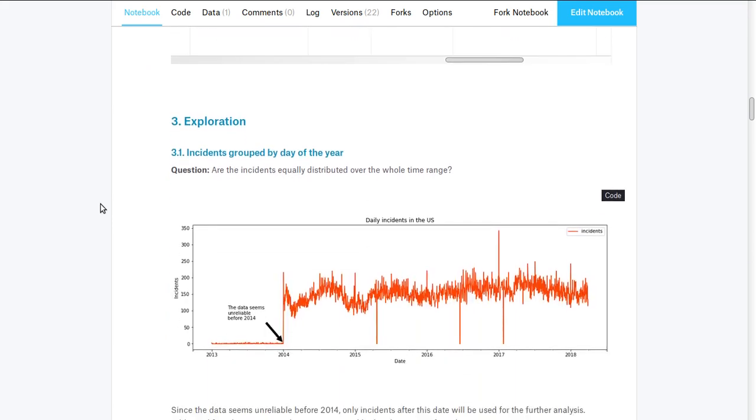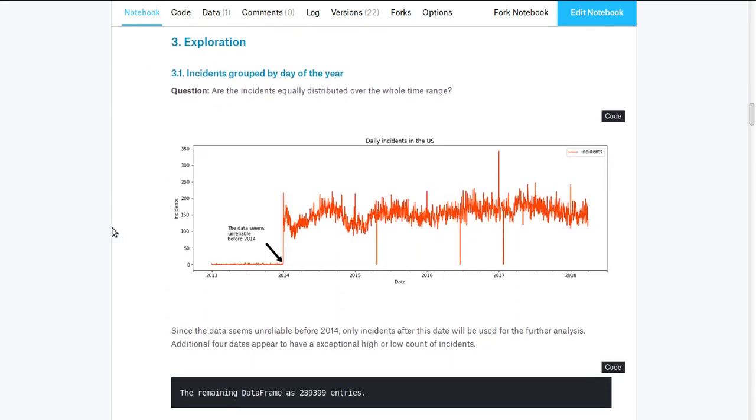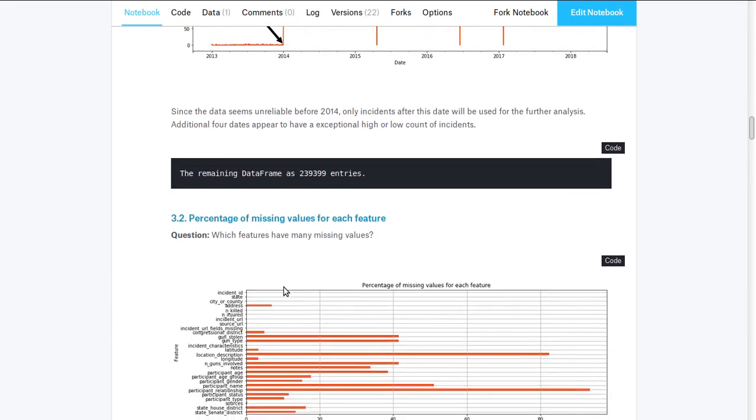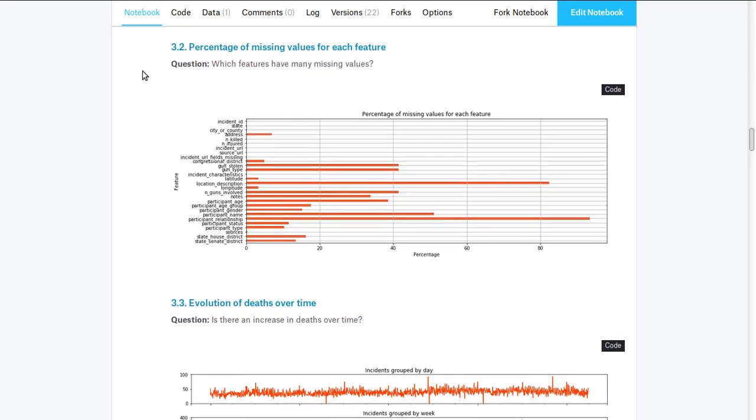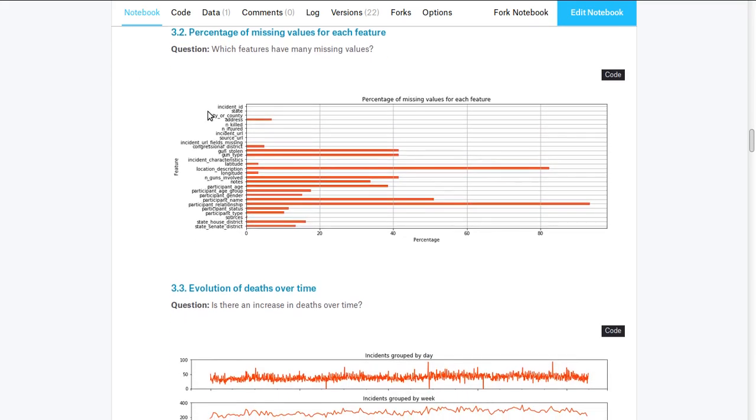By counting the incidents for each single day, you can see the data seems highly unreliable before the year 2015. That's why I've excluded all data points earlier than this date. The remaining data has 300 entries less as a result. Computing the missing values for each feature reveals accurate data for the location and the number of injured or killed people. The individual related data has roughly 20% of its data missing.